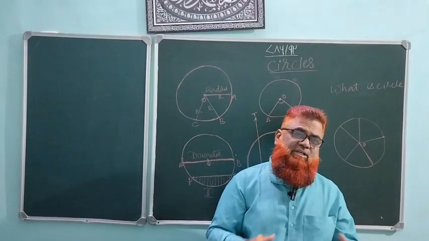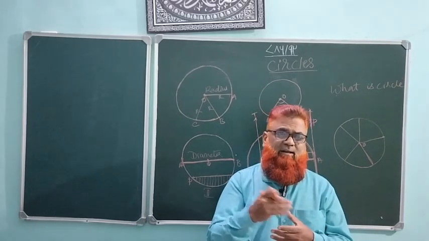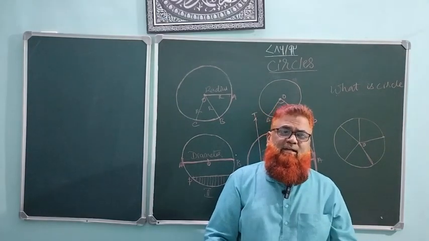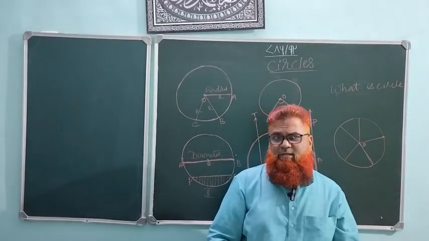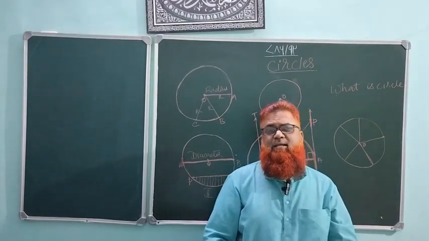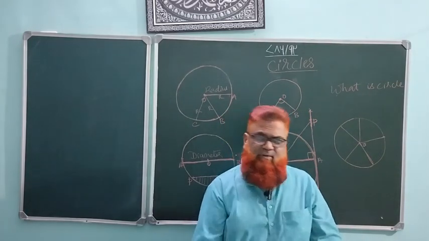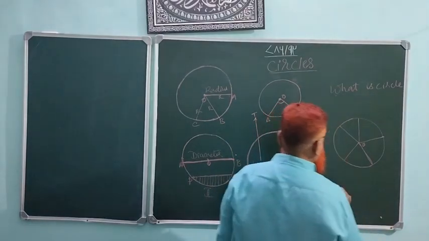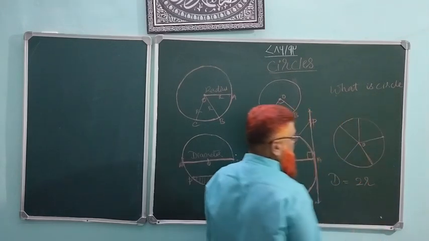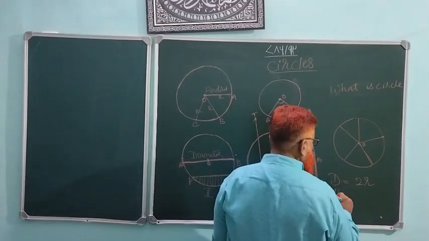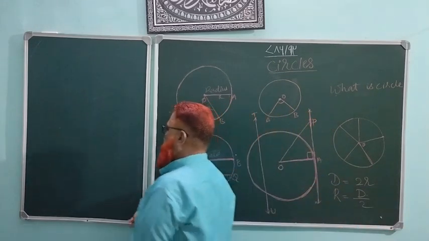So what is the relationship between the radius and the diameter? Double the radius is one diameter. Two radii is equal to one diameter, or the radius is half of the diameter. So we will write it like this. Diameter capital D is equal to 2 into R, or R, the radius, is equal to diameter divided by 2. This is all about the diameter.